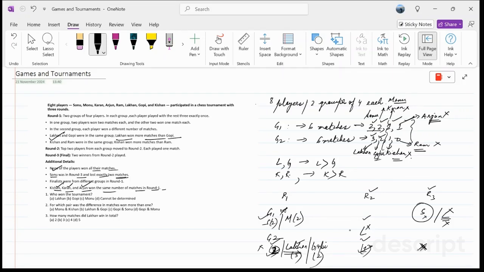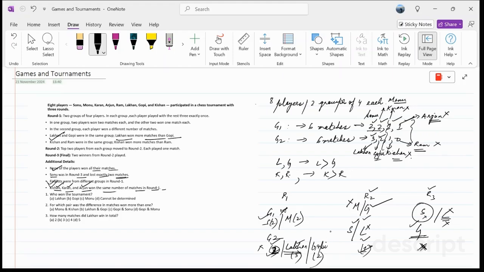So definitely, Lakhan is a loser in round two. Now we can have Sonu and Lakhan playing. Sonu wins, Lakhan loses, and the next match can happen between Monu and Gopi. We have this data saying finalists are from different groups in round one. So Monu cannot win because we are already having Sonu. So Monu is definitely not there. Here Gopi wins, and in the match between Sonu and Gopi, Sonu has to lose two matches, so Gopi is the winner of the tournament.